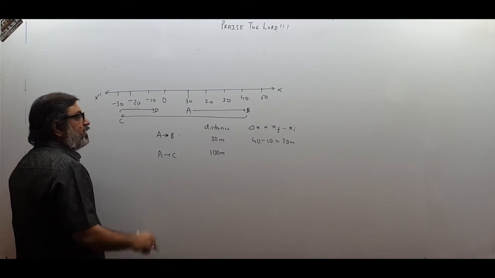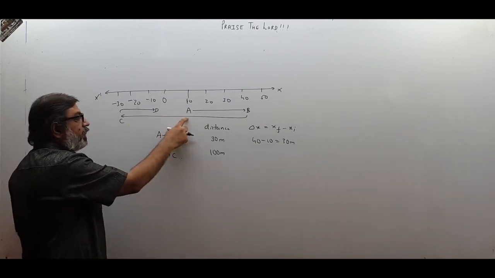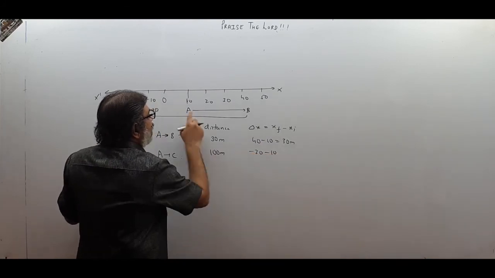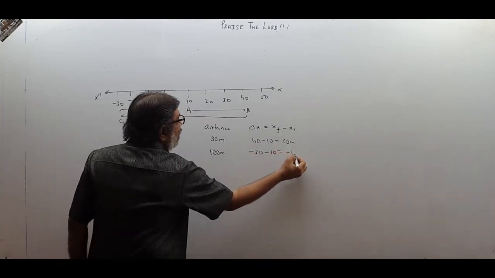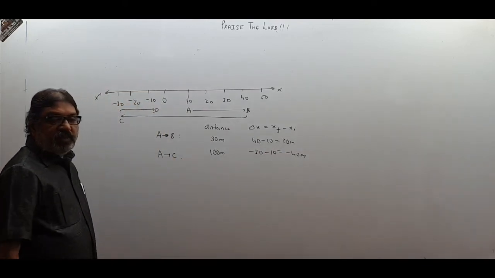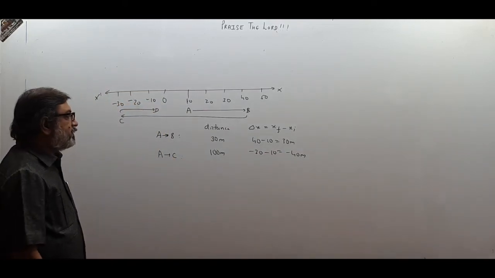But what is displacement? Final position minus initial position. Final position minus 30 and initial position 10. So that is how much? Minus 40 meter. So displacement can be negative also. Displacement can be negative also.